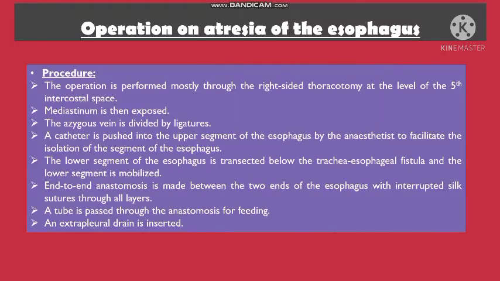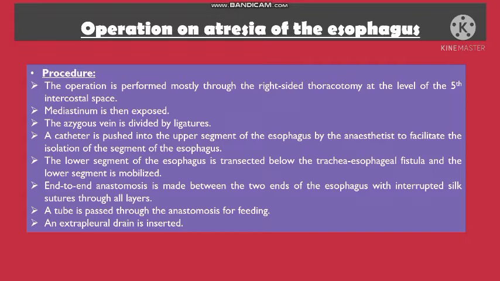Procedure: the operation is performed mostly through the right-sided thoracotomy at the level of the fifth intercostal space. The mediastinum is then exposed. The azygos vein is divided by ligature. A catheter is pushed into the upper segment of the esophagus by the anesthetist to facilitate the isolation of the segment of the esophagus. The lower segment of the esophagus is transected below the trachea.